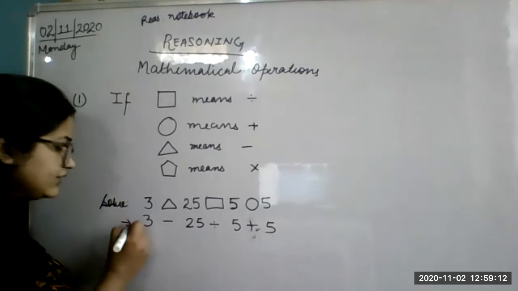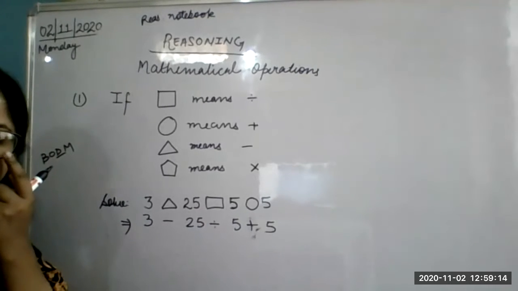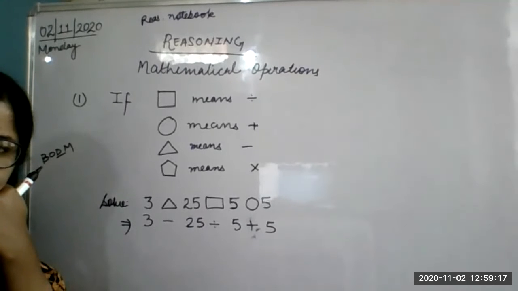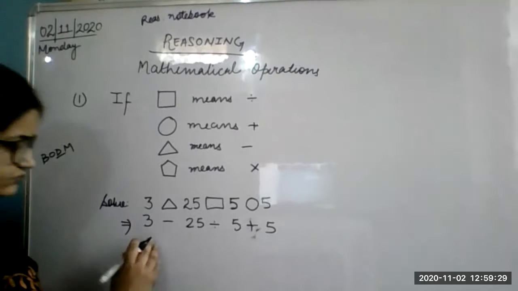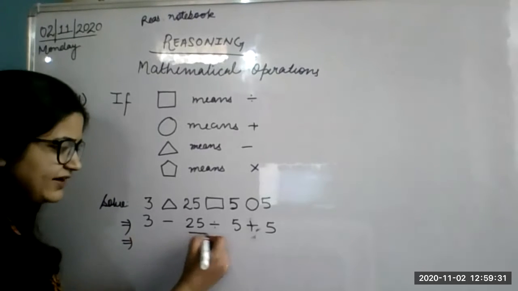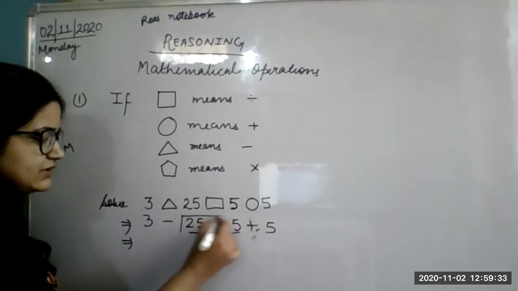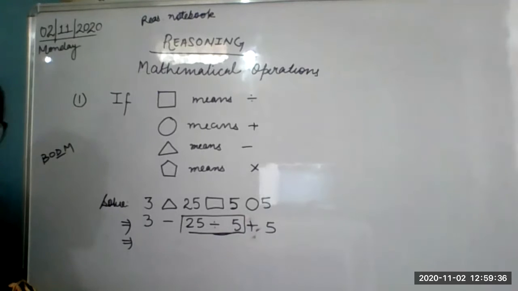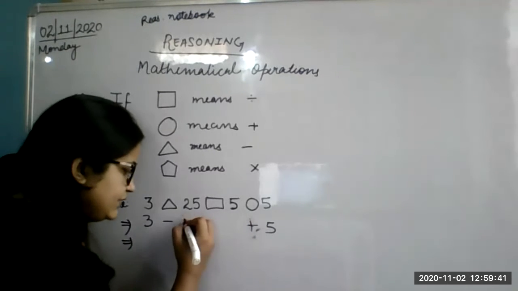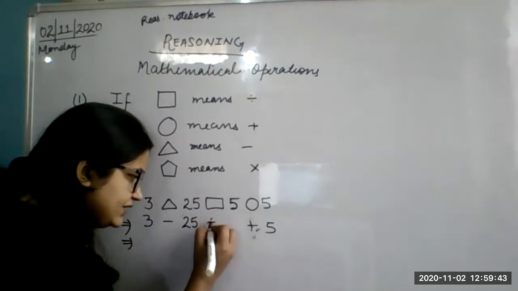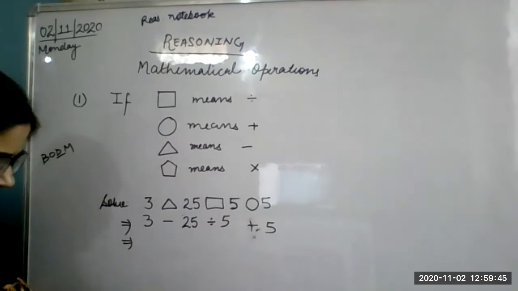Now look here, everyone carefully. Instead of using your mic, just switch off your mics and look here on the board. This is very important, which I'm going to teach you right now. Now see. According to BODMAS, divide will be there. So I'm going to do this division part over here with the red pen. It would be 25 divided by 5. Okay.